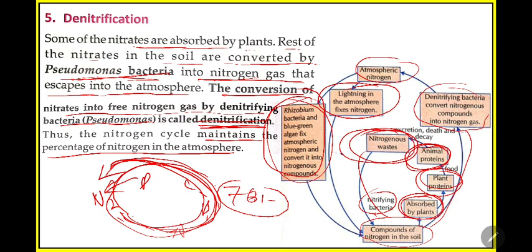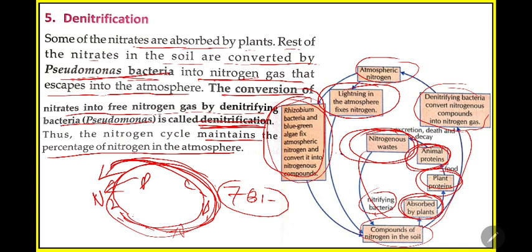So this is the overall nitrogen fixation process. I hope it is clear to you all. But remember, this is a bit difficult topic, so at one time it will not be clear to you. After this class, open your book and read it once or twice, then again watch this video, then try to read again, and along with reading, try to learn from this diagram. Once you get this diagram, everything will be clear to you.